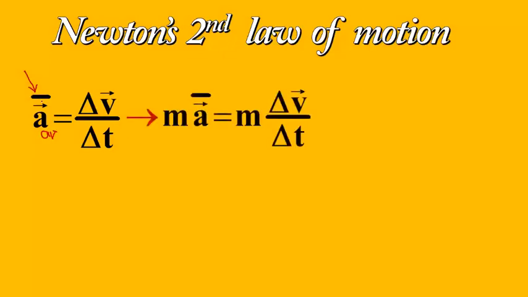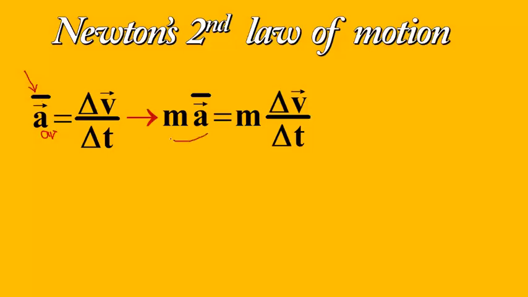Newton's second law of motion could be represented again with respect to the definition of momentum. Suppose that this is average acceleration, which is defined as change in velocity over change in time. You know, this bar sign indicates the average. Of course, I can have a subscript here, AV, to indicate the average. This index or this bar sign will be the same. Okay, I multiplied both sides of this equation by mass. So the left side will be ma and the right side m delta v over delta t.